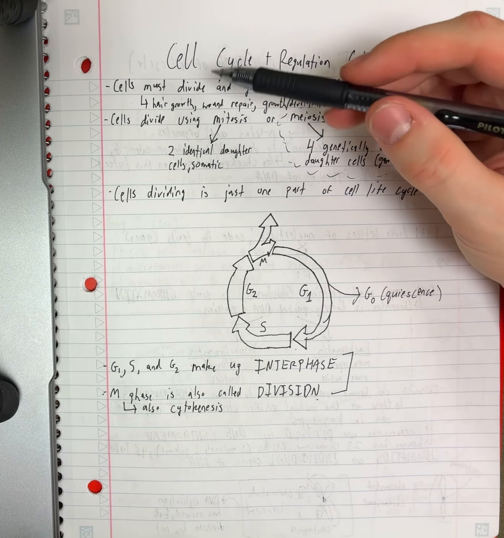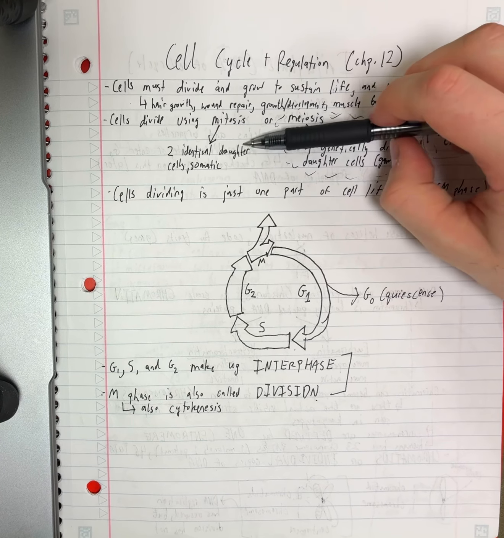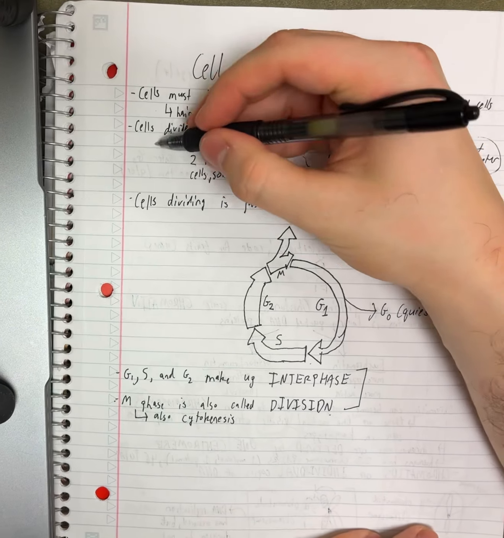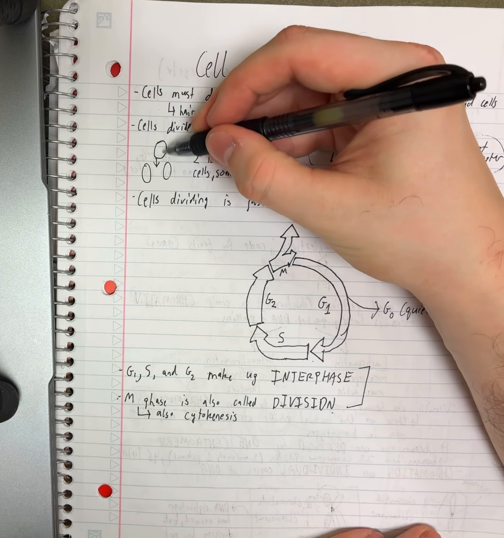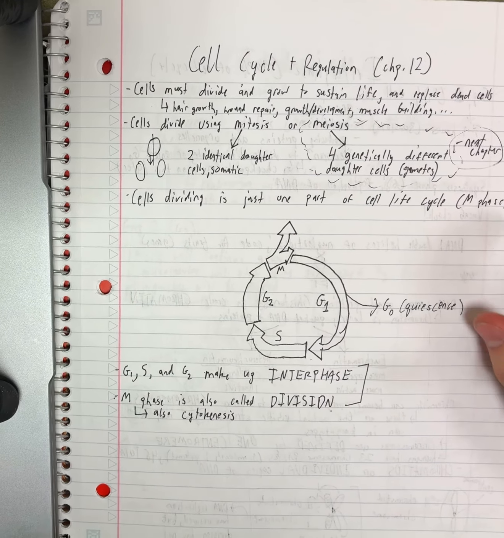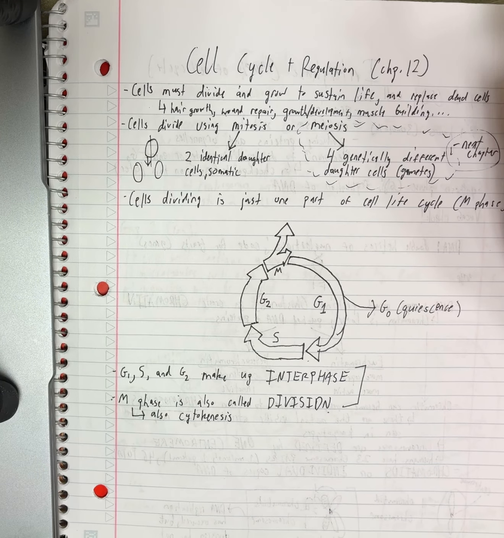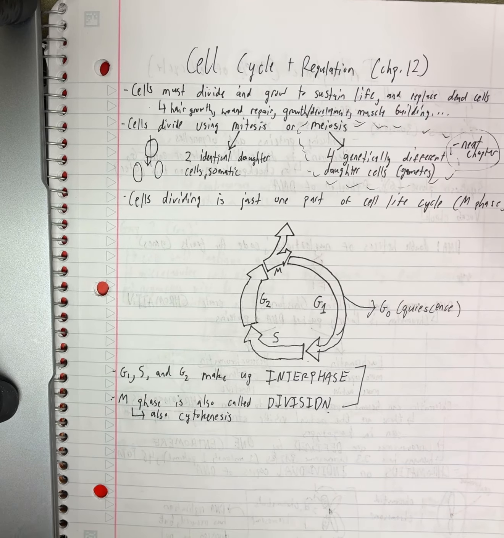And mitosis takes one cell and it creates two identical cells to it. So it splits. It goes from one cell like this, and it becomes two cells. So it cuts it in half, but it also is going to grow, and it's going to have the same genetic material, so it's going to be identical. That's really important. And these are going to be your somatic cells, so your non-sex cells.